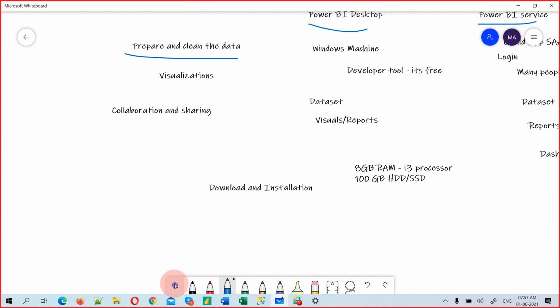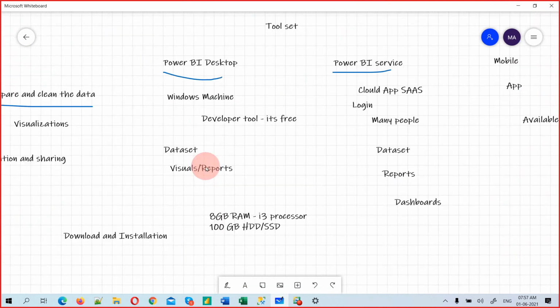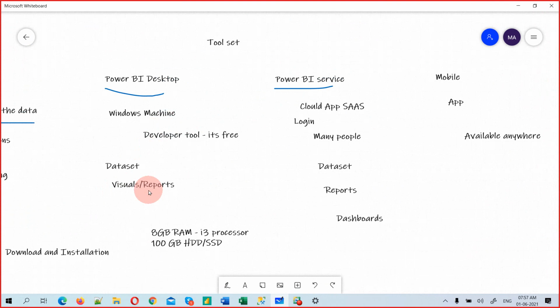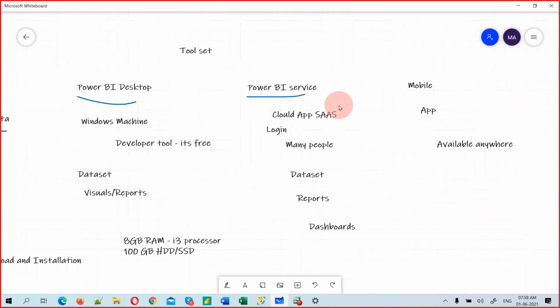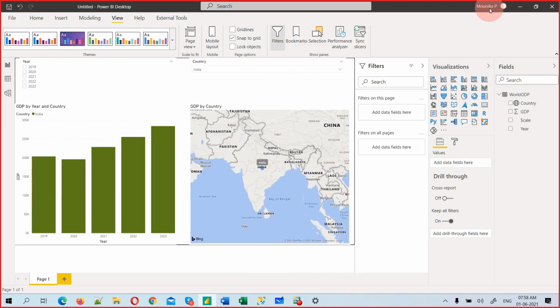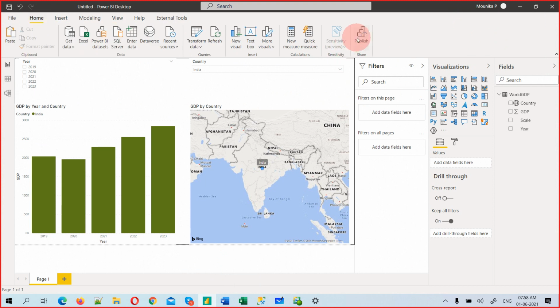Let's just go to this. As a developer, what you have done, you have prepared a report, visuals. Okay. Then what is the next step? You have to publish this to the Power BI service. Okay, the cloud app. So how to do that? Just open this. It's already logged in by Monica. So what I can do, I can just click home and just publish. Okay, I'll just show you how to publish.